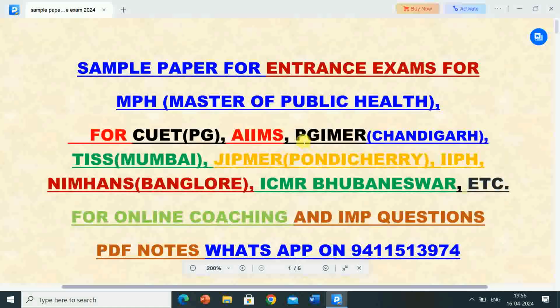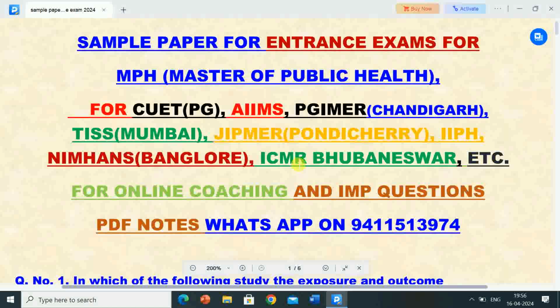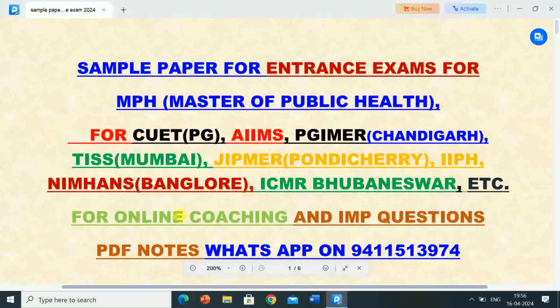So in this video, a sample paper regarding the entrance exams for various Master of Public Health and Master of Hospital Administration programs, like CUT PG, AIIMS Raipur, AIIMS Rishikesh, AIIMS Jodhpur, PGIMER Chandigarh, TISS Mumbai, JIPMER Pondicherry, IIPH, NIMHANS Bangalore, ICMR Bhubaneswar, Pune University, Lucknow University, CMC Vellore, and all other universities and institutes which conduct public health, hospital administration and other competitive exams has been given.